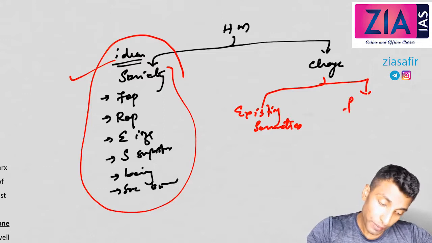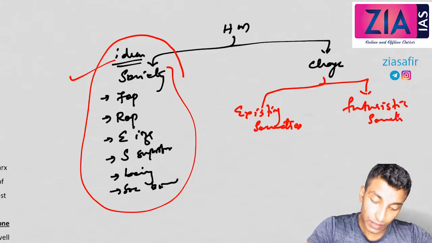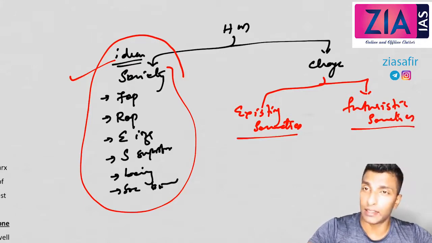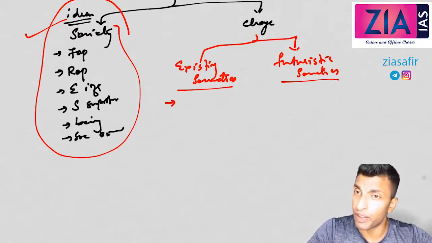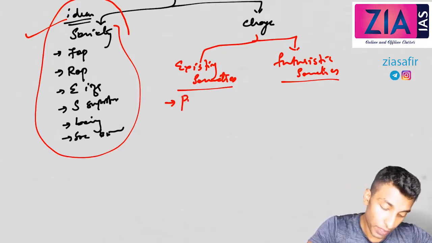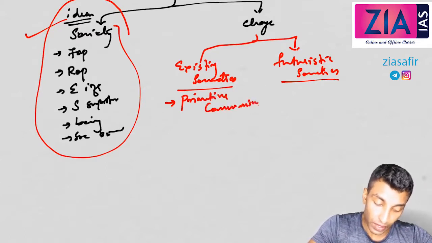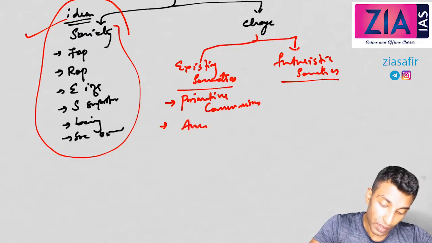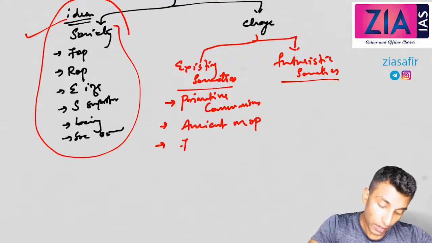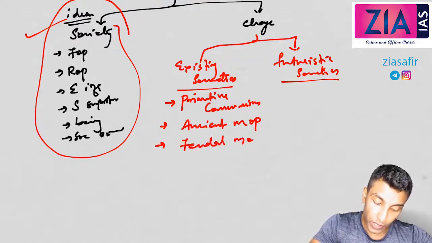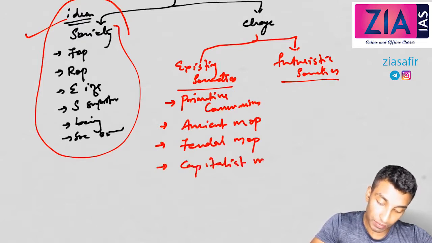So, existing societies and futuristic societies. Existing societies, Marx understood in four stages. Primitive communism, where everybody was equal, is the first stage. Then the ancient mode of production, I'm just writing MOP. Then the feudal mode of production, and then the capitalist mode of production.